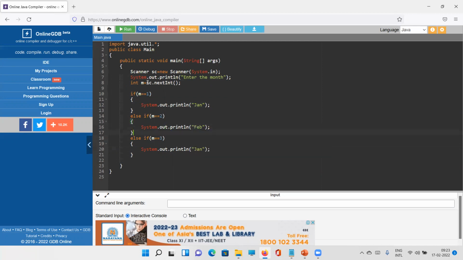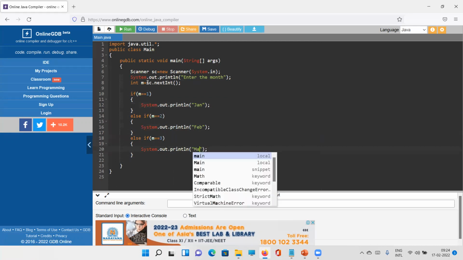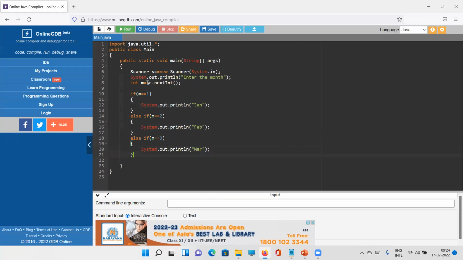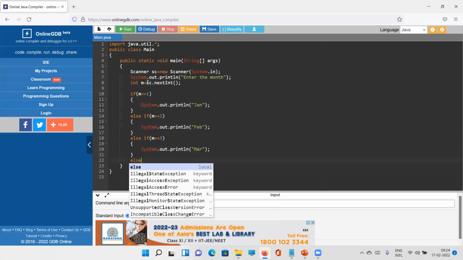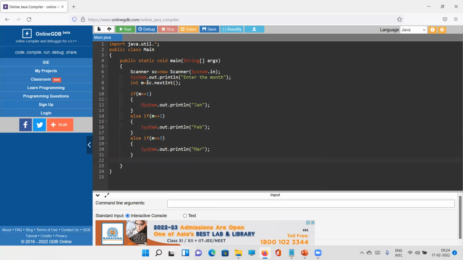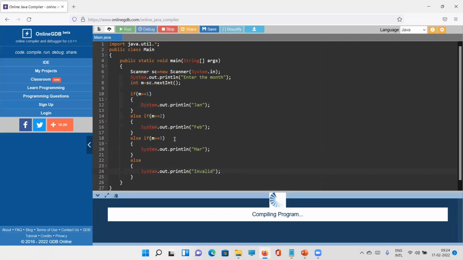So I hope you know this thing. If not, I will suggest you to go through class number 2. If anyone enters something apart from these 3 numbers, as I mentioned, he or she will be able to see something invalid. I will only deal with the first 3 months. So invalid. This is the solution of this program.